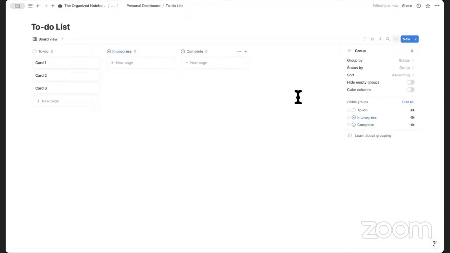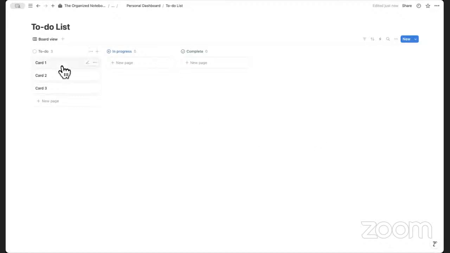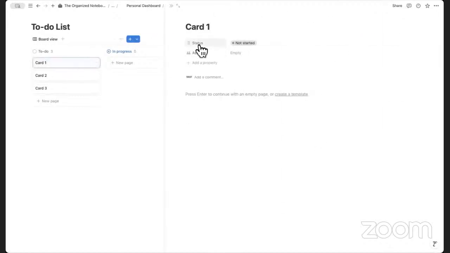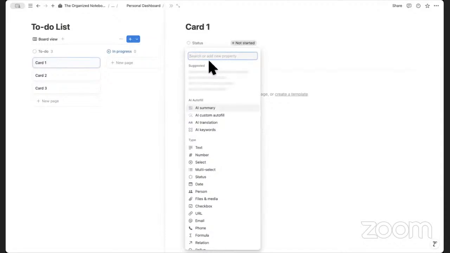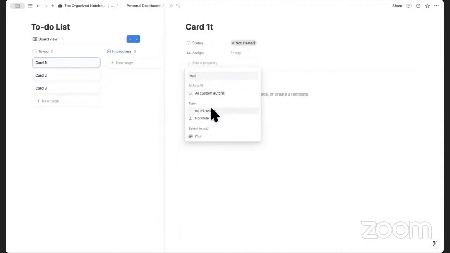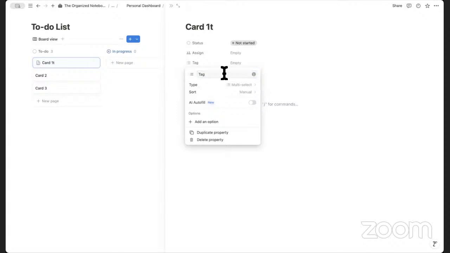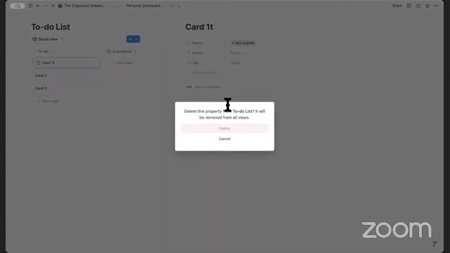So next, what we're going to do is add some properties to this. For a to-do list, something you might want to add could be the status and tag. So let's check that those are available. So we have a status, but not a tag. So let's add a multi-select and call this tag. And we're going to delete this property.